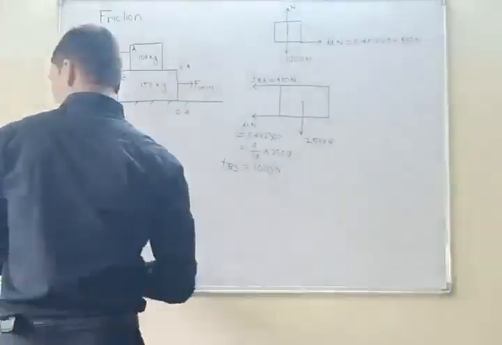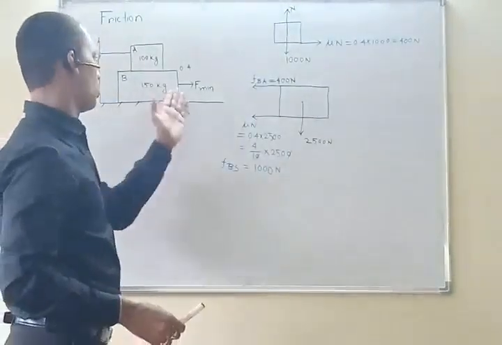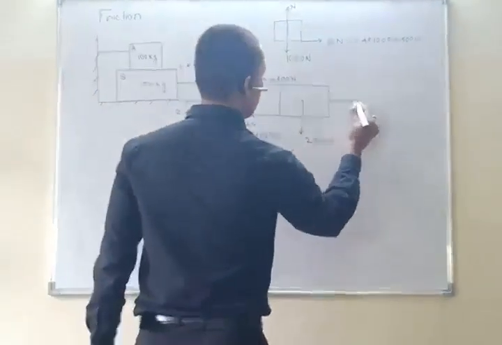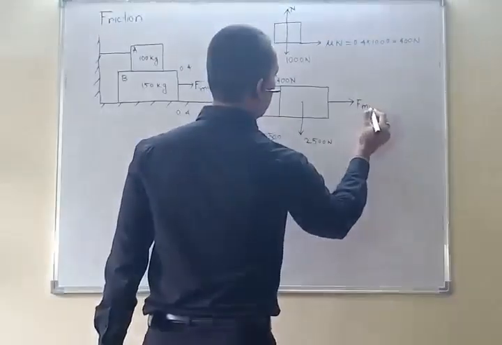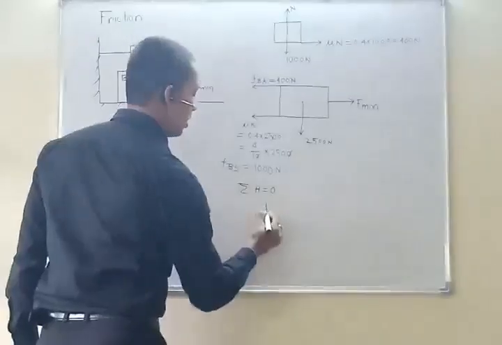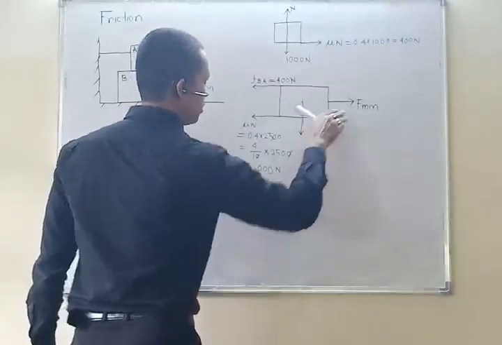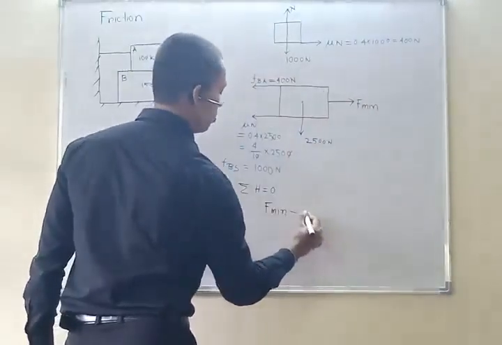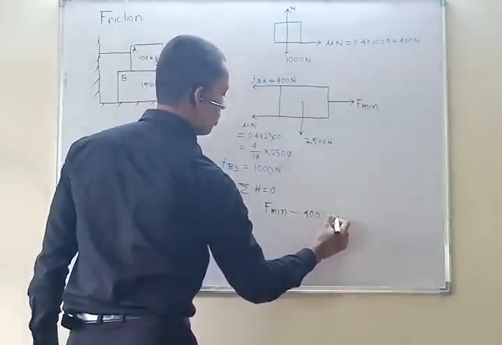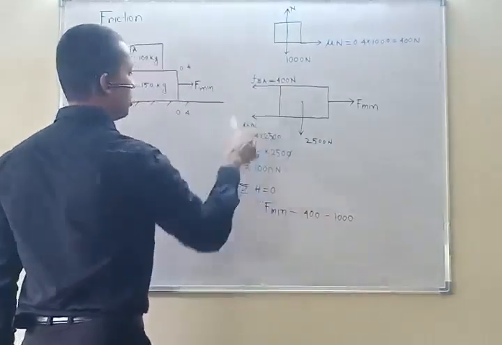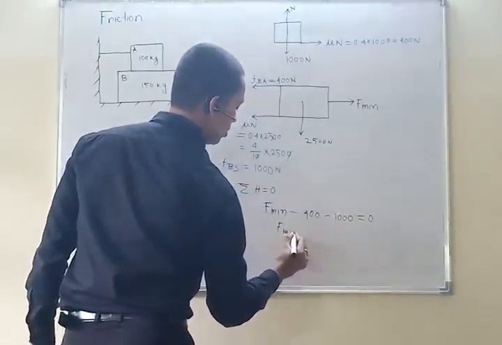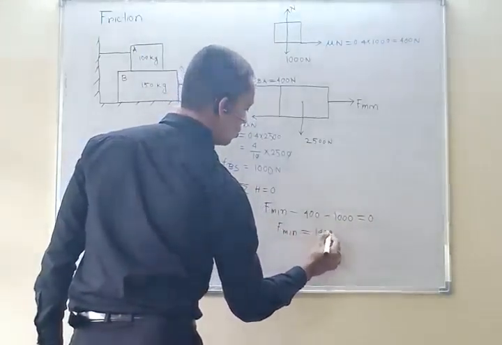So what should be the minimum force required to move the block? Taking F_min acting in this direction, from the summation of all horizontal forces equal to 0, we get F_min minus 400 Newton minus 1000 Newton equals 0, taking this direction positive and the opposite negative. So F_min should be equal to 1400 Newton.